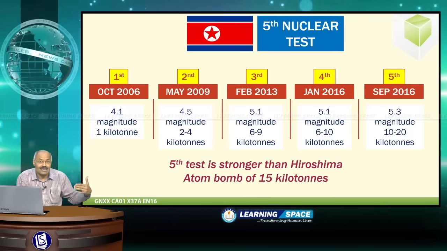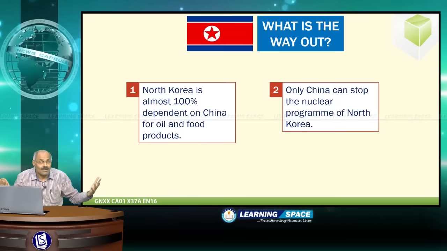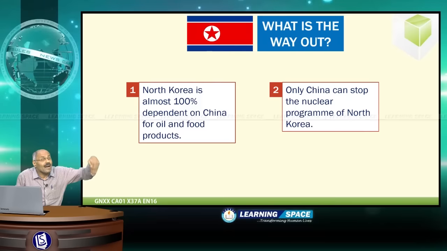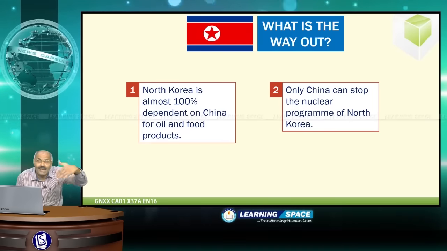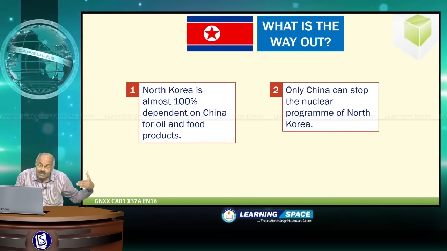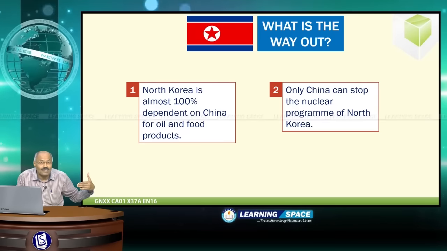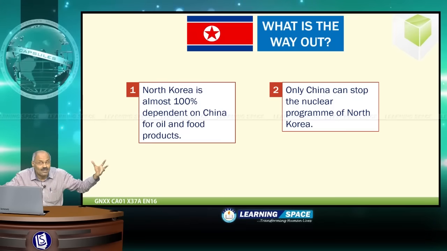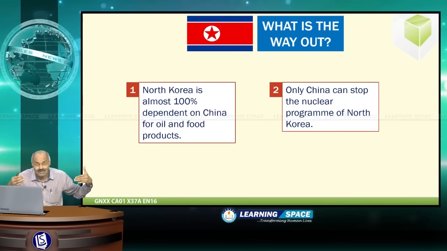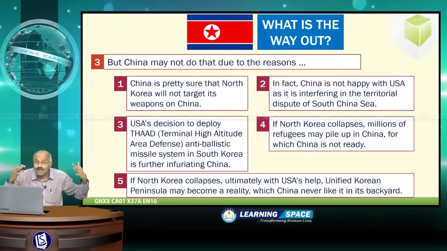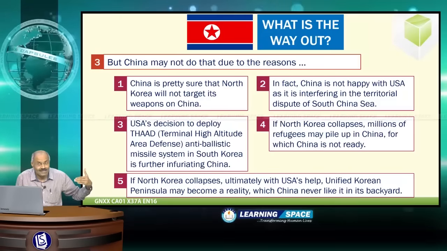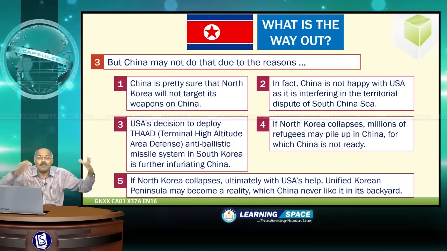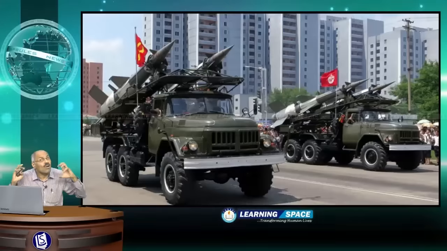Under these circumstances, let us analyze what is the way out. North Korea is almost 100% dependent on China for oil and food products. Only China can stop the nuclear program of North Korea. The important issue to note here is that China is not doing so and may not stop North Korea because of strategic reasons. I listed 5 reasons here. Please go through them. First and foremost, if North Korea develops a nuclear arsenal, then China is 100% sure that North Korea will not target China.